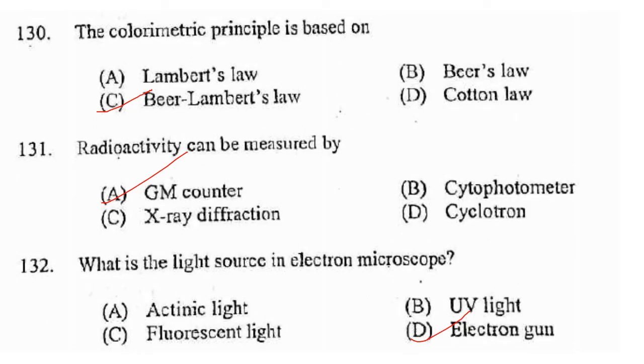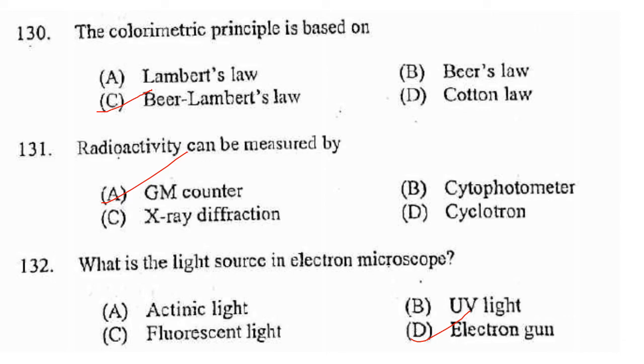Then the colorimetric principle is based on Beer-Lambert's law. Beer-Lambert's law states that the amount of light absorbed by a color solution is directly proportional to the concentration of the solution and the length of the path light through the solution. So, colorimetric principle is based on Beer-Lambert's law. Next one. Radioactivity can be measured by GM counter, Geiger-Muller counter. So, answer is A. Then next one.